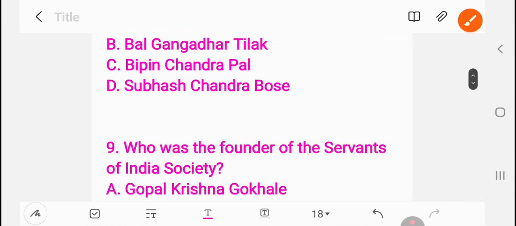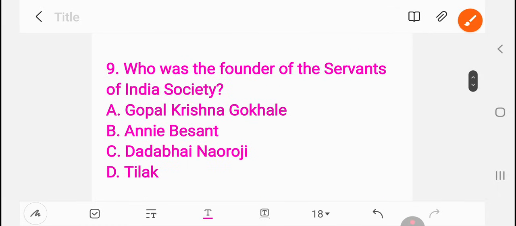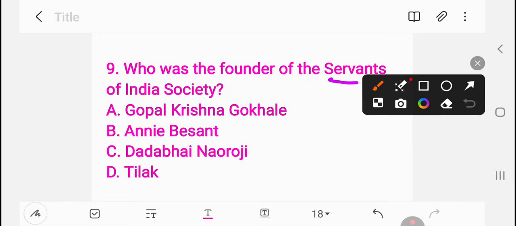Next, who was the founder of the Servants of India Society? Gopal Krishna Gokhale, Annie Besant, Dadabhai Nauroji, Tilak. Question number 9. The right answer is Gopal Krishna Gokhale, Servants of India Society.